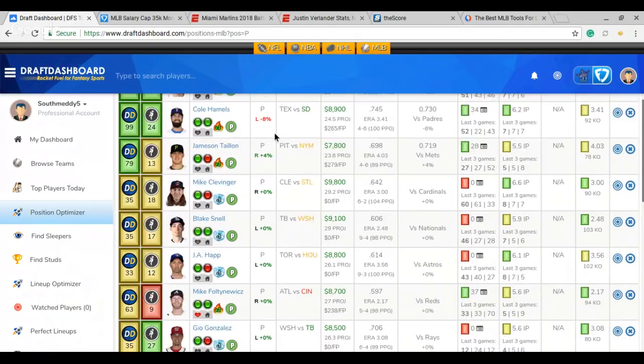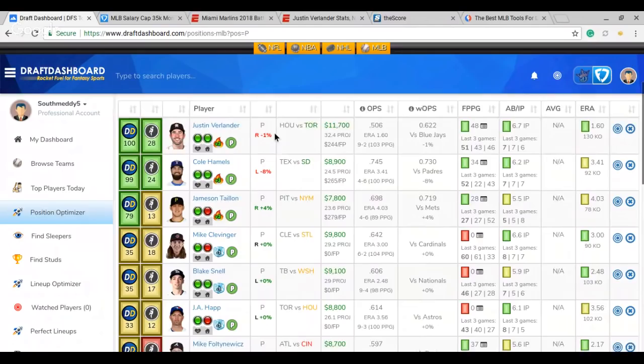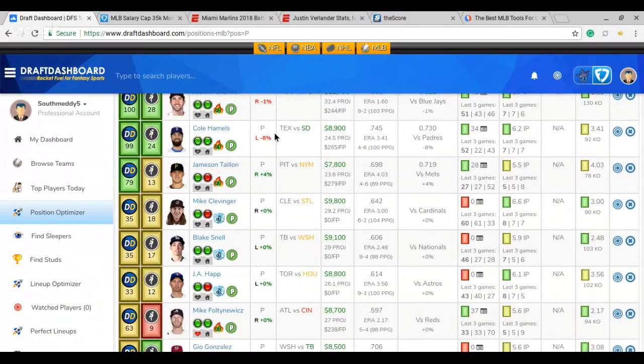So, honestly, it looks like Verlander, clear number one. Cole Hamels, half decent play. I don't mind some Clevenger there. Maybe some Tyone if you want to save a little bit of money, but he might get you, like I said, 25 to 30 if you think that's going to work.